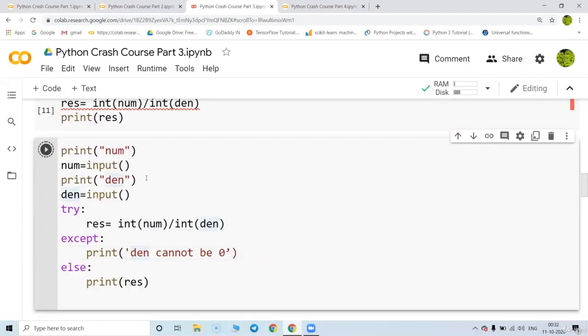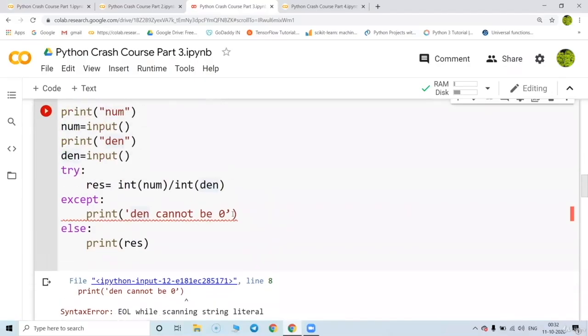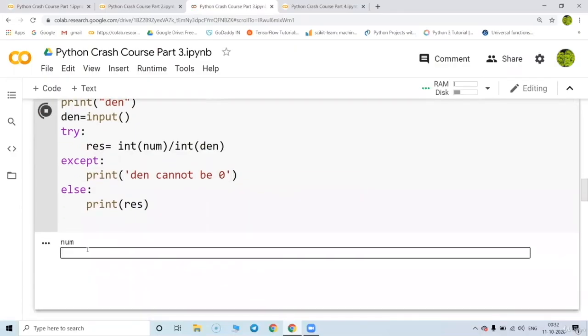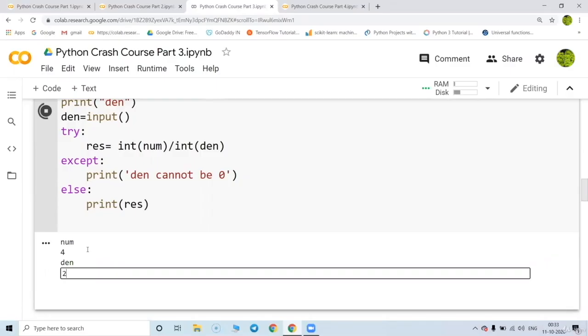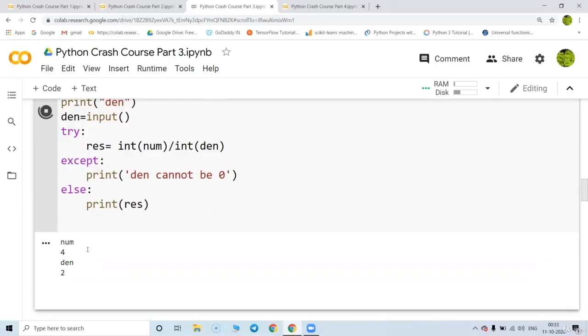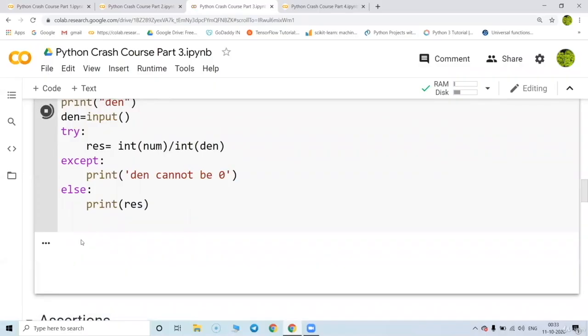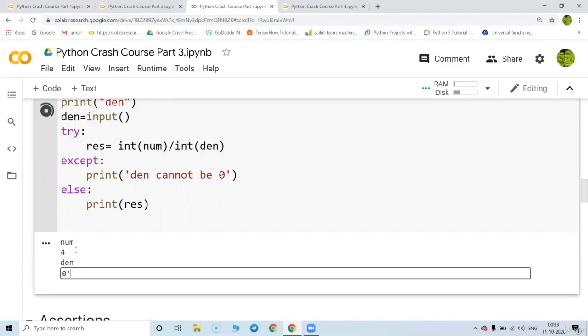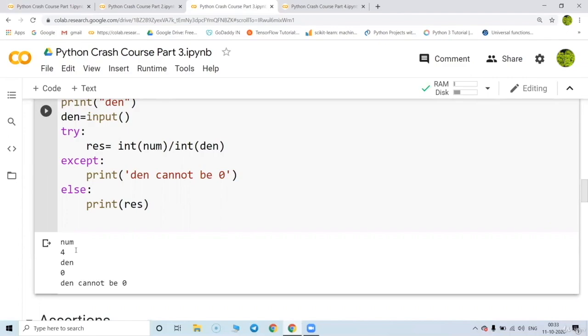Great. So let's try this with a different example. First I'm going to put the values 4 and 2, the same values. The answer is coming out to be 2. Great. Now let's run for 4 and 0. When I put 0 over here, it is going to say denominator cannot be 0, because it has tried this and the error is generated. Once the error is generated, the program control will not go to the print statement. It goes to the except statement where we display the error message.